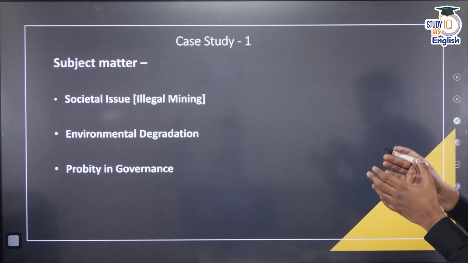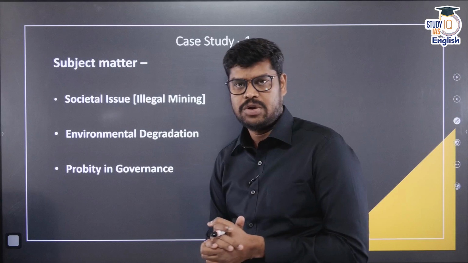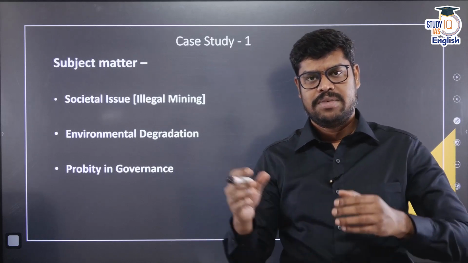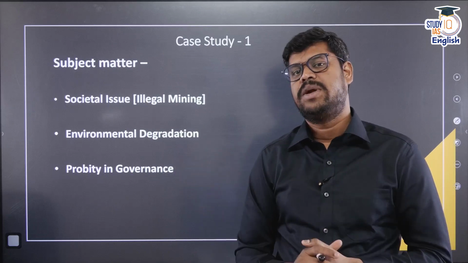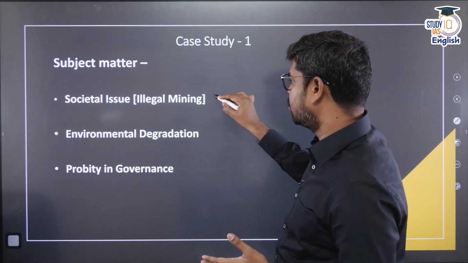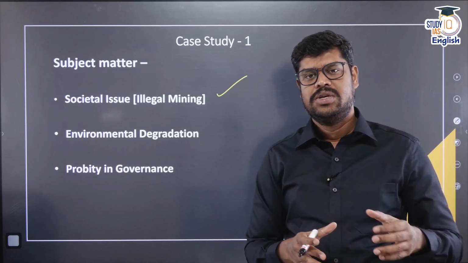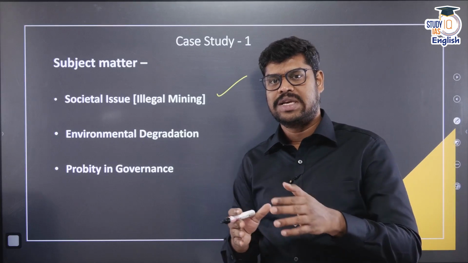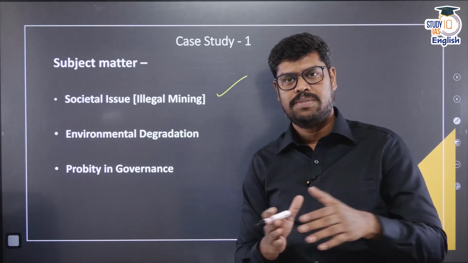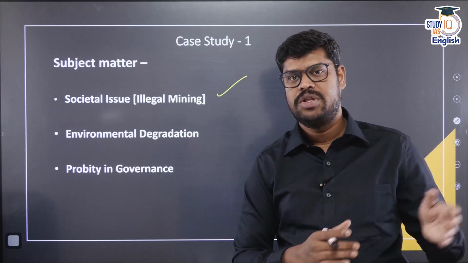Alright, now come to the next thing that you have to identify, which is the subject matter on which this particular question is asked. I could see that it is not purely on a particular subject matter, but 2-3 subject matters are involved in this case study. One, there is a societal issue, illegal mining, that affects society at large. It is a corrupt activity, and public property, public money and public resources are being looted for the benefit of a few individuals.